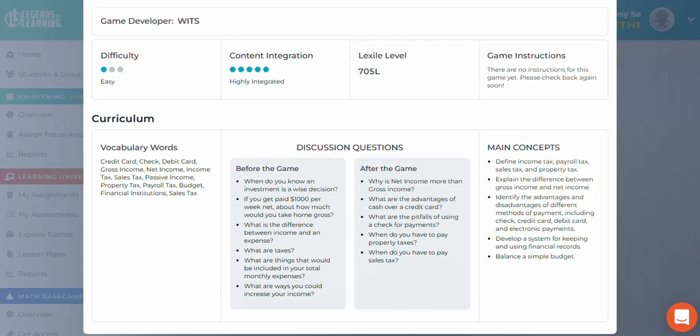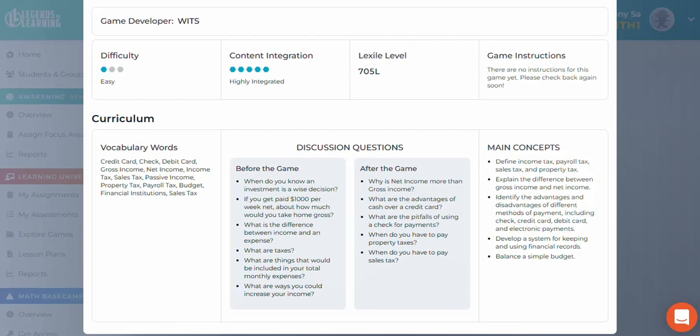After the game, students that have learnt all the principles covered in this game should be able to determine what net income and gross income is. They should also have an idea of the advantages of cash over credit. What are the pitfalls of using a check for payments? When do you have to pay property taxes? And when do you have to pay sales tax? So those are some of the topics that will be covered as discussion questions in this particular game.